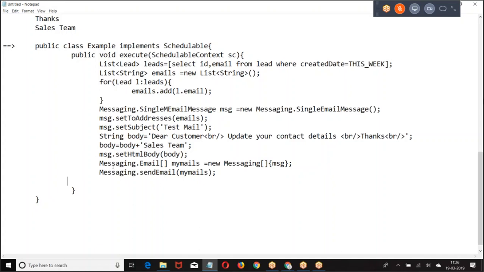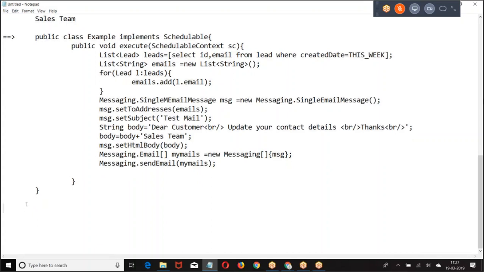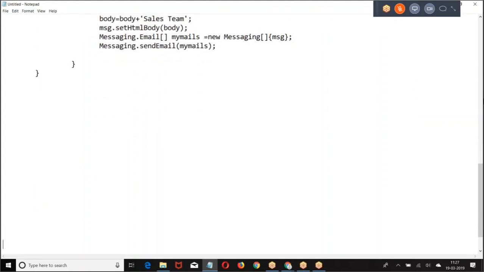There is an email program, but I am scheduling this as per my requirement. The point here is done. Okay, the class is clear. What is the class? A class implementing Schedulable. Any class which implements Schedulable has to define a method called execute. The logic will be in the execute. Now, how do you schedule? You have to schedule it, right?